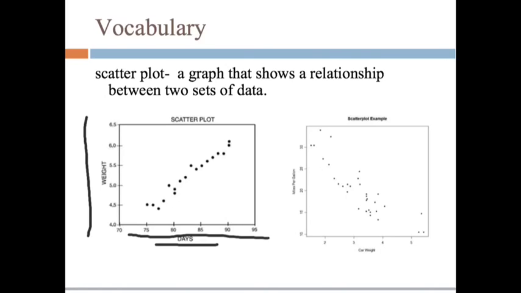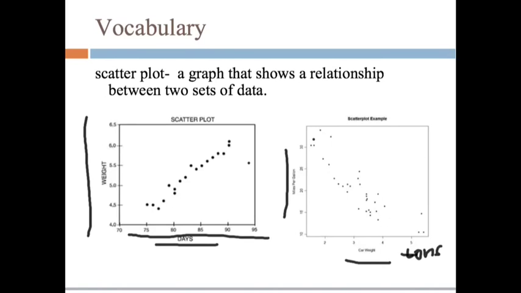And so we have this one. Then over here we've got cars and their weight, miles per gallon. So it looks like the lighter the car is, and maybe this would be in tons or something, the lighter the car is, the greater the miles per gallon is.